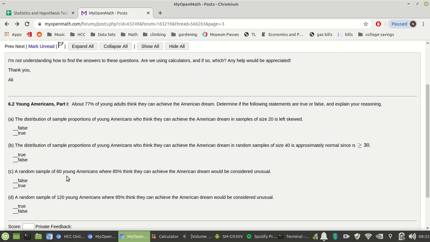Yep, we'll make a 99% confidence interval around 77. We could do that. And if it includes 85, then we're like, oh, that's fine. And if it doesn't include 85, then maybe that feels weird for us. So let's go ahead and do that. I'm going to pause it real quick so I can set up my confidence interval here.